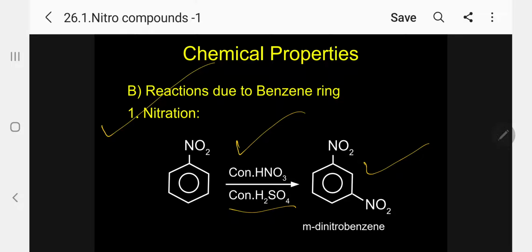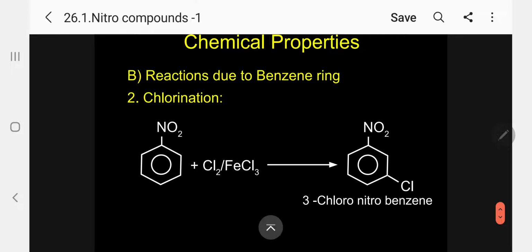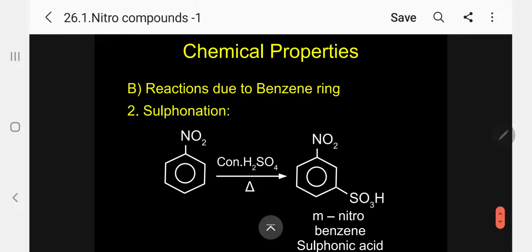Please follow. Coming to another one, chlorination. Again, the NO2 group is a meta-orienting group, so Cl will go to meta. So 3-chloronitrobenzene or meta-chloronitrobenzene. Please follow.